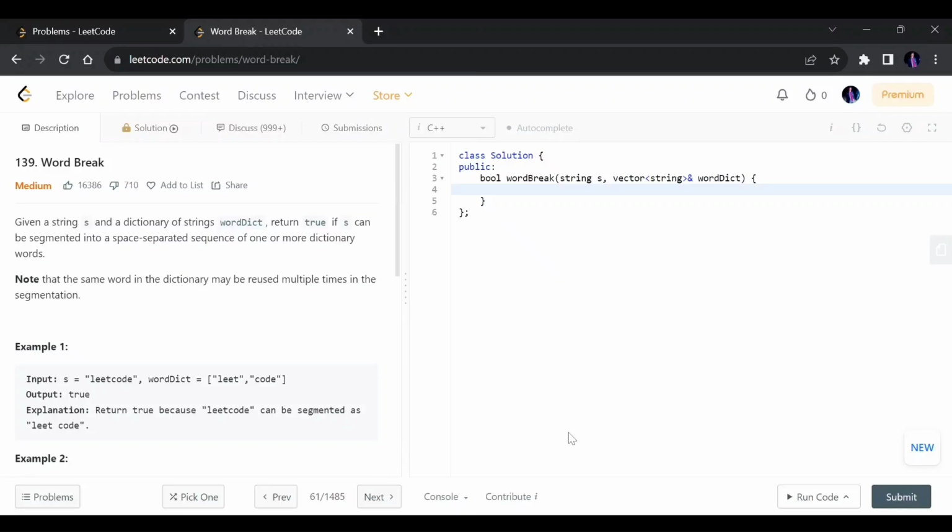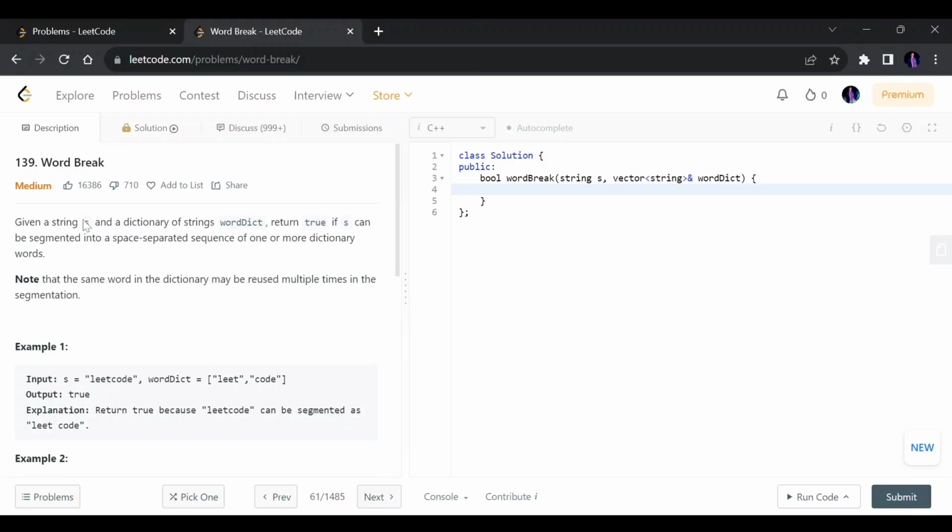In today's video, we will be solving our blind series 20th question, which is word break. And I personally think it's a very good question, which is of string as well as DP. So let's read the problem statement.